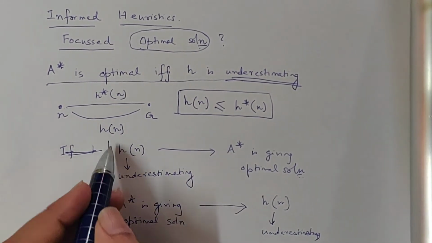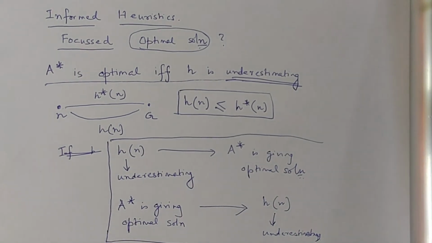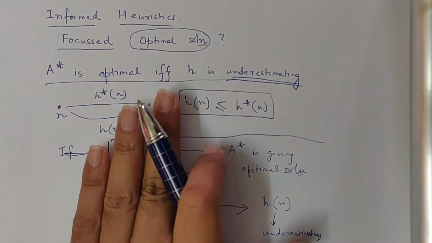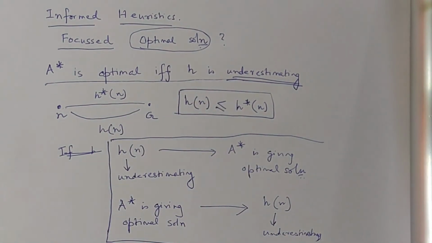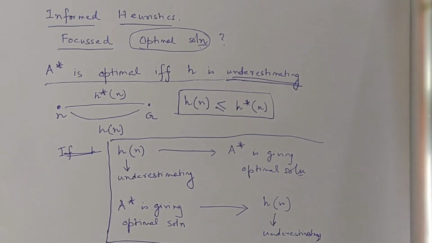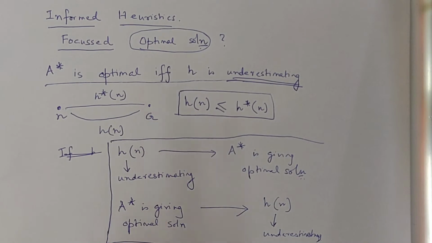If and only if I can combine these two proofs, I am actually proving the if and only if condition. If and only if is a bidirectional combination. So I will give you an intuitive proof of both of them, so that you can have a feel of how A star actually gives the optimal solution with an underestimating heuristic.